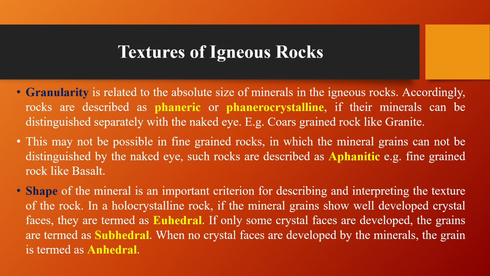The shape of a mineral is an important criterion for describing and interpreting the texture of the rock. In a holocrystalline rock, if the mineral grains show well-developed crystal faces, they are termed as euhedral. If only some crystal faces are developed, the grains are termed as subhedral. When no crystal faces are developed by the minerals, the grain is termed as anhedral.